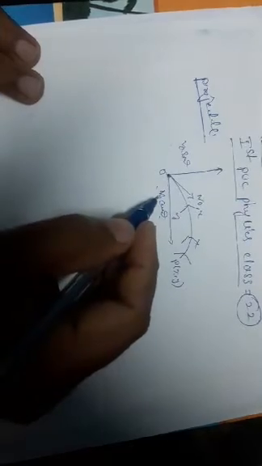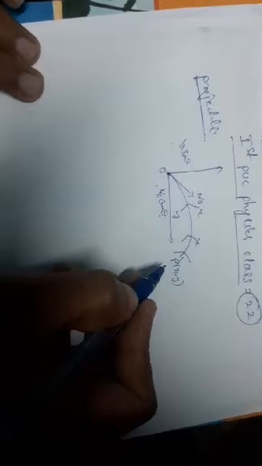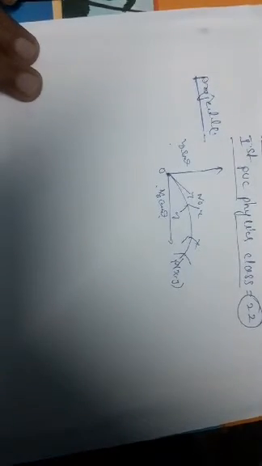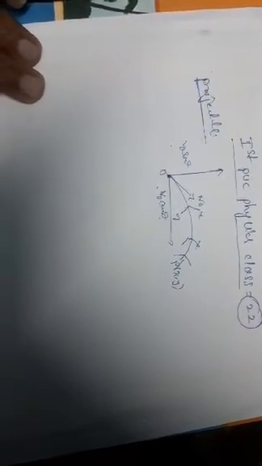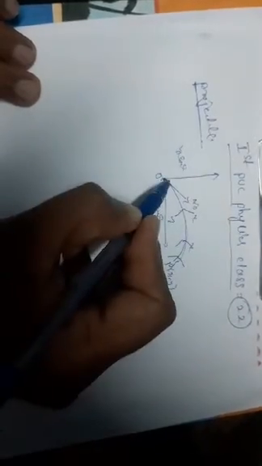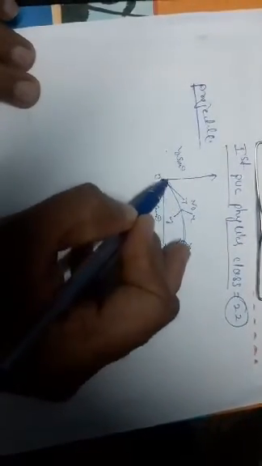It is resolved into two different directions, the x and y coordinates. Finally, the body is displaced a certain distance to a point P of x, y, where the final velocity is v. V is the final velocity. This is the path along which the body is projected, also called the trajectory.